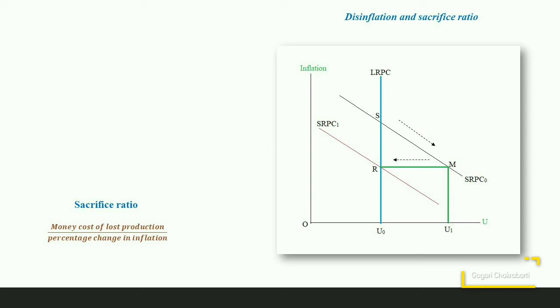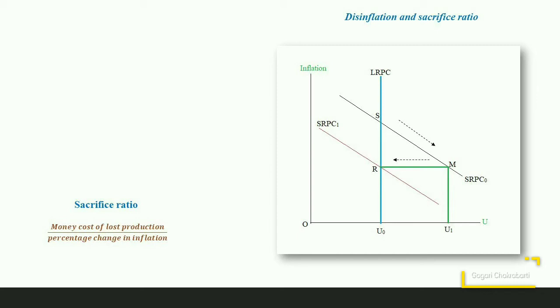Now the policymakers cannot directly move from point S to point R on the long run Phillips curve. Starting from point S, as they decide to reduce the rate of inflation, they are taking some contractionary monetary policy.